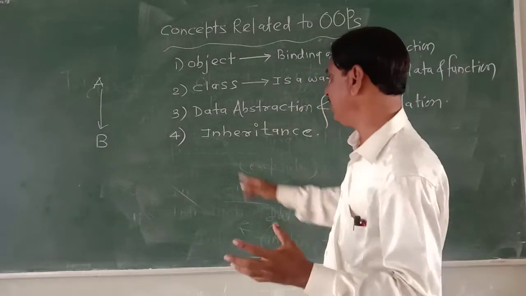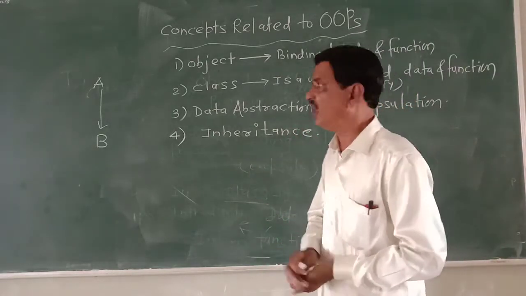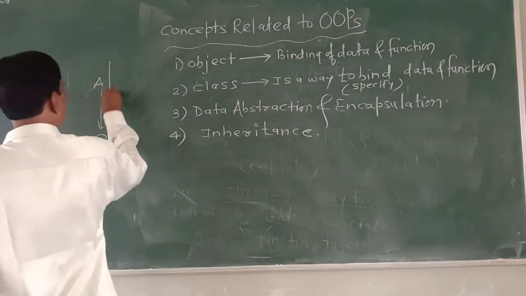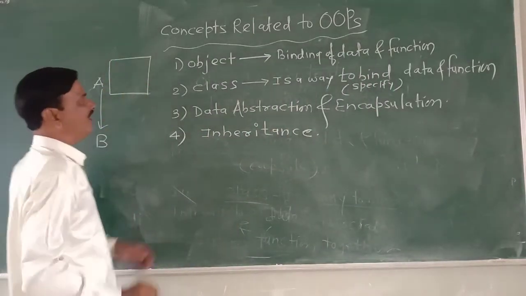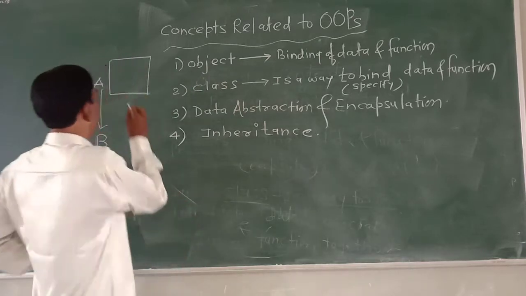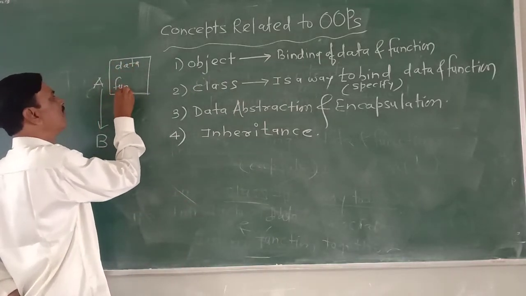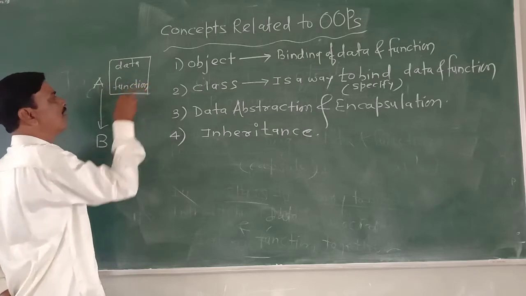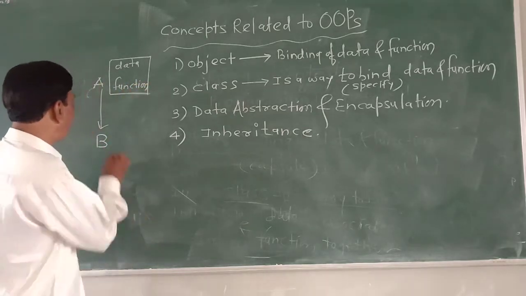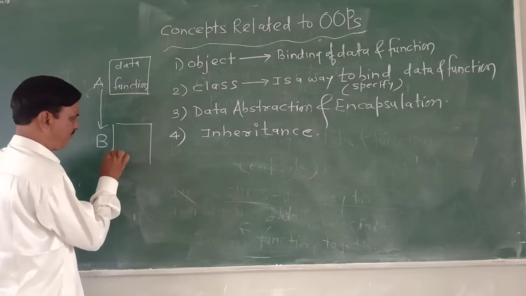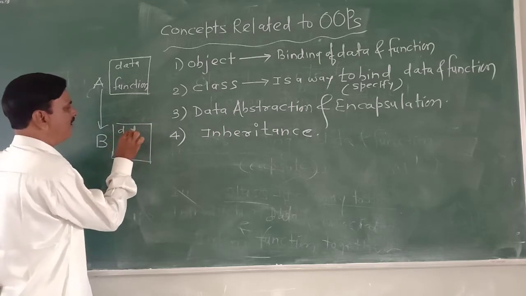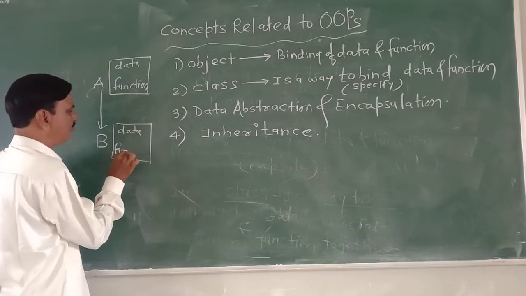Now what is inheritance in object-oriented programming? Let us suppose A is an object. So A might be having data and function. And B is also an object. Then B will be having data and function.